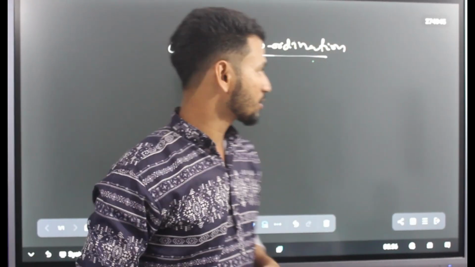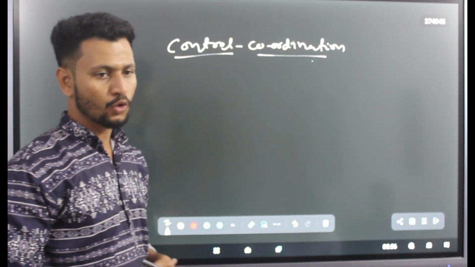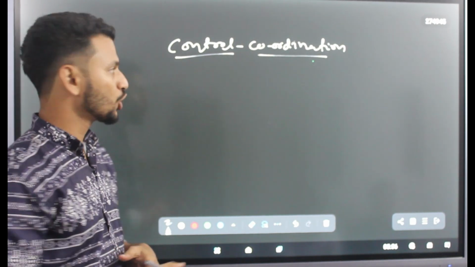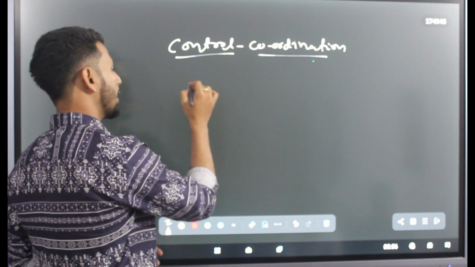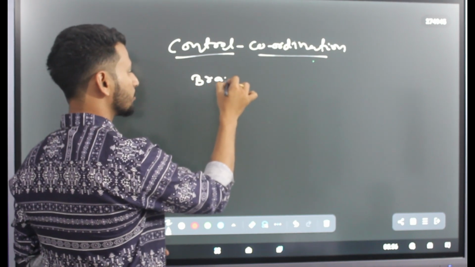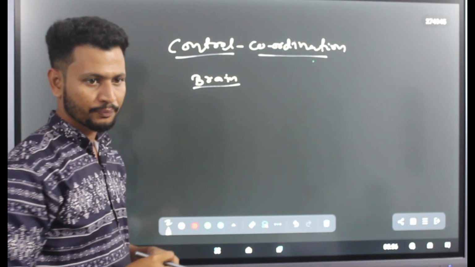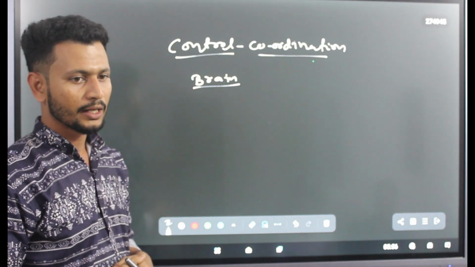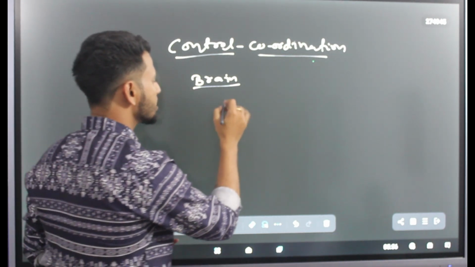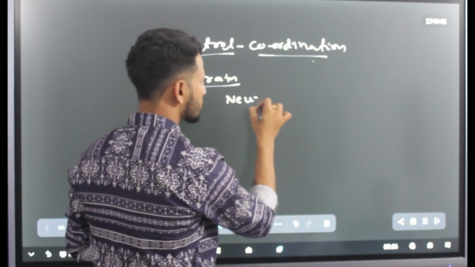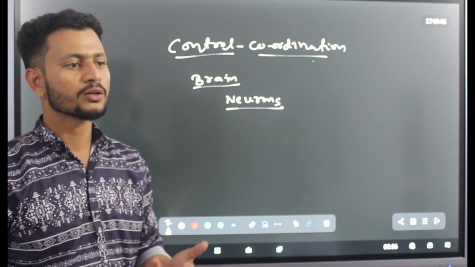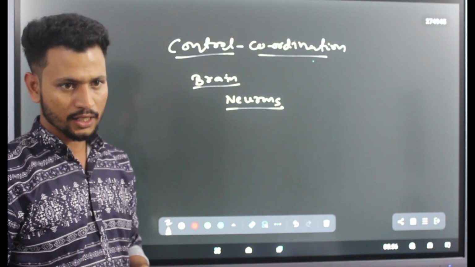So today we are going to discuss control and coordination. Control and coordination is controlled by the brain itself, right? So what are the functions of the brain? And the brain consists of neurons, right? Neurons are somatic cells basically.